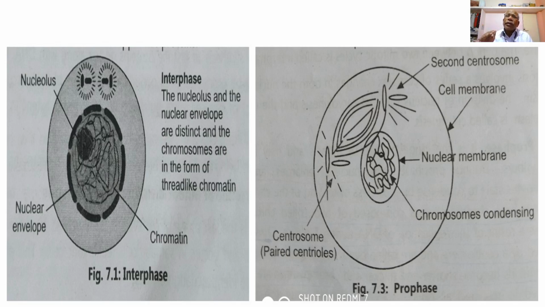The nuclear membrane starts to disintegrate, and the chromosomes begin to condense and to separate from one another from the complex coiling.